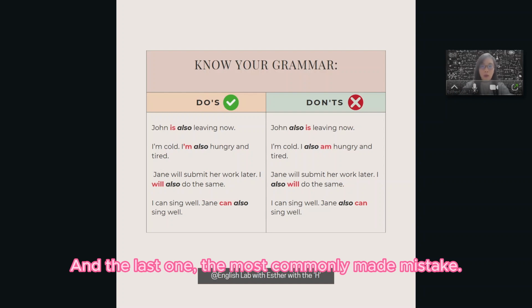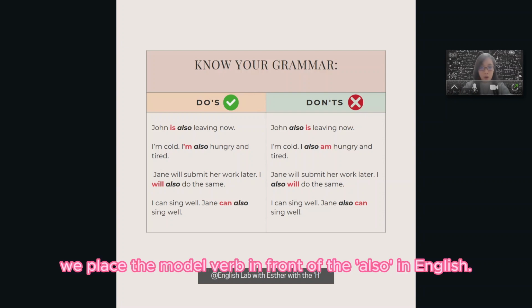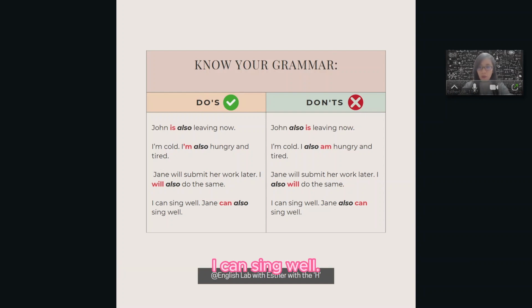And the last one, the most commonly made mistake. I can sing well. Jane also can sing well. But the correct answer, like I say, we place the modal verb in front of the also in English. I can sing well. Jane can also sing well. So remember, guys, if you want to use the word also, put it after verb to be and also modal verbs. Don't place it before them.